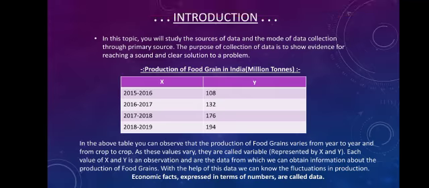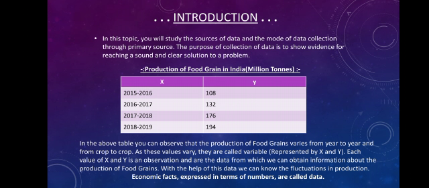Now you can see a table over here which shows two variables, x and y, a column of x and a column of y. Under column y we can see the production of food grains in India, that is 108 million tons, and the year is mentioned correspondingly, 2015-16. Then in 2016-17 it's 132.